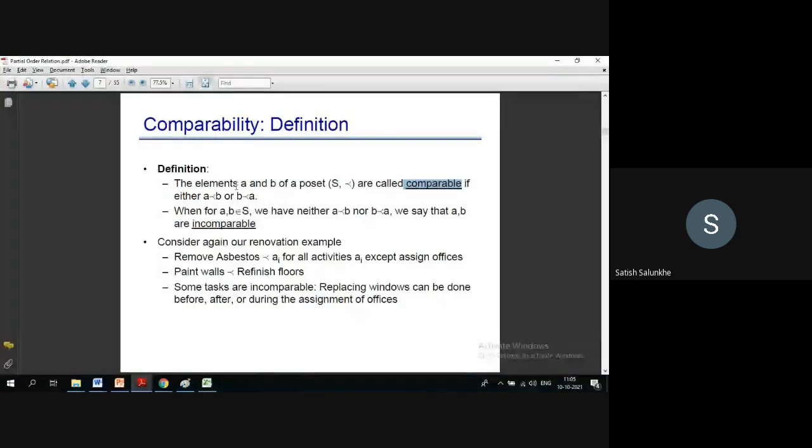Again, sir. I will repeat. Coming back here, when we say two elements A and B are comparable with each other, when either A is related to B or B is related to A, we say A and B are comparable with each other. If A is not related to B, as well as B is also not related to A, we say they are incomparable.